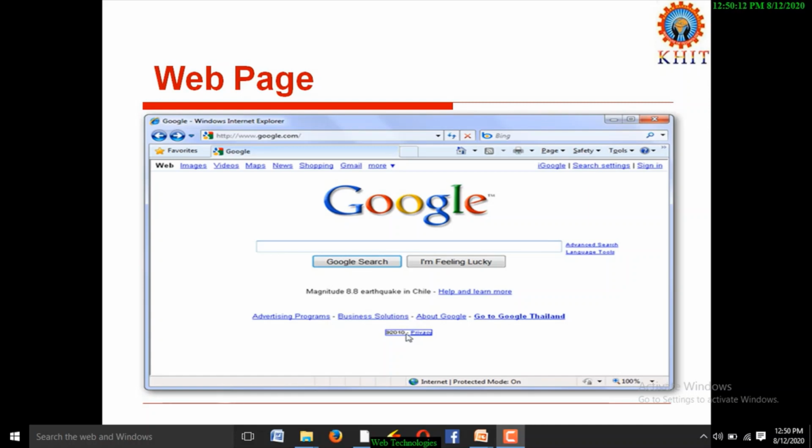This web page contains some text information, images, sometimes it may contain some videos also. Simply, web page is a document, it contains information. The information is in the form of text or video or audio or image.